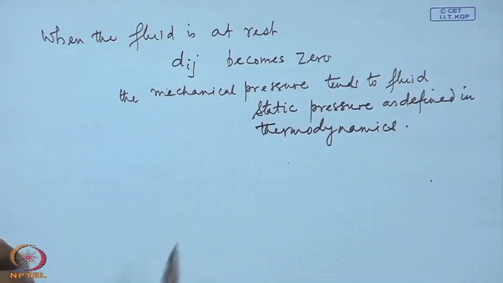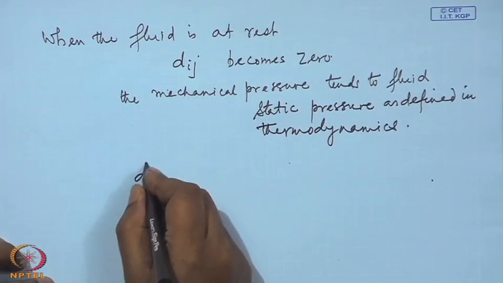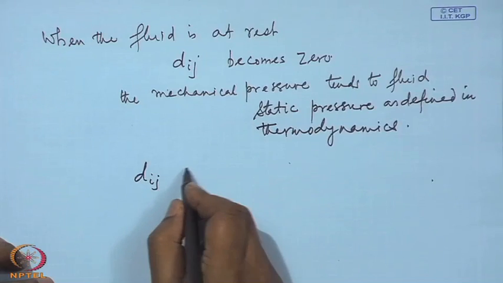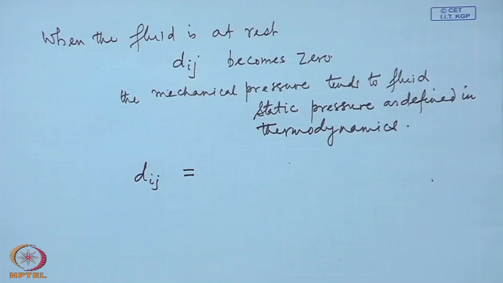How do we write it mathematically? For 2 scalar quantities, the mathematical relationship is straightforward. If y is linearly proportional to say x and x alone, you can write that y equal to k x, where k is a constant. But if we just have a simple constant like that, then a particular component will depend only on one particular velocity gradient, not the other velocity gradients. If we write d_ij equal to k into du_i dx_j,